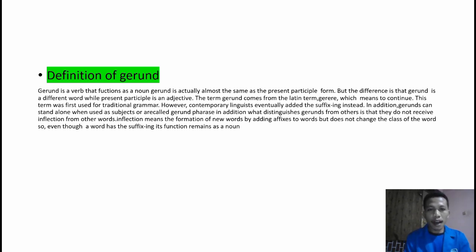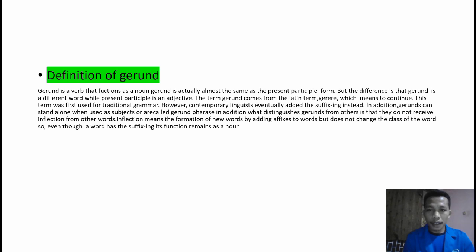Gerund is actually almost the same as the present participle form, but the difference is that gerund is a noun while present participle is an adjective. The term gerund comes from the Latin term gerere, which means to contain.